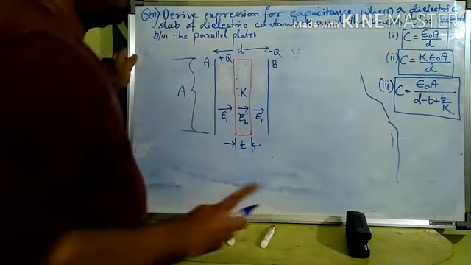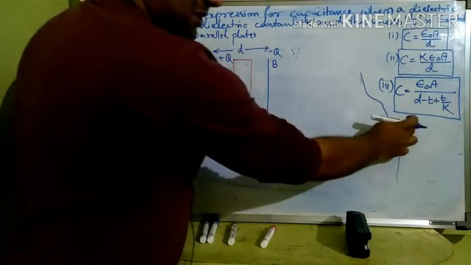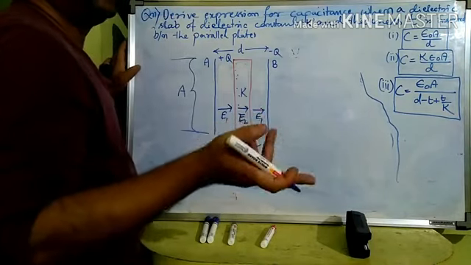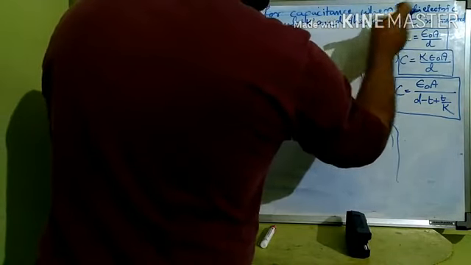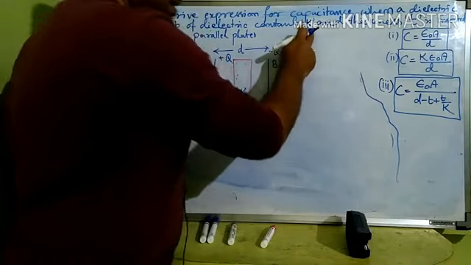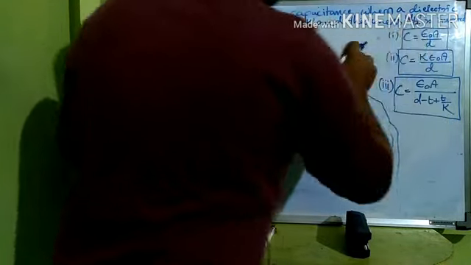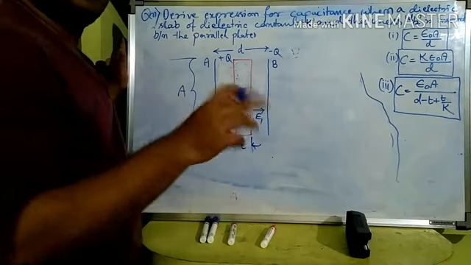Clear? Now we will be taking up a particular question, exactly similar to this, with only a little modification. It might be a board question, where it asks to derive the expression for the capacitance when a dielectric slab of dielectric constant K and thickness t is given. In that question, a thickness d by 2, small d by 2, is inserted between the parallel plates. Only this much is the change in the question. Now thickness t is given to be d by 2.